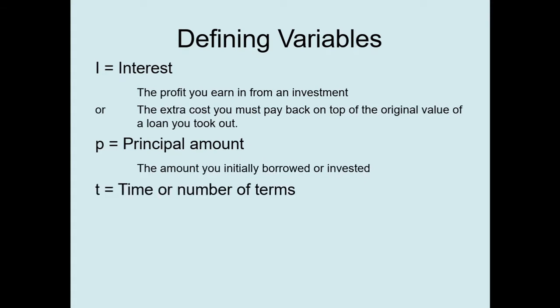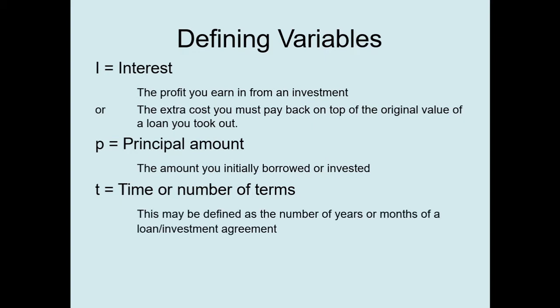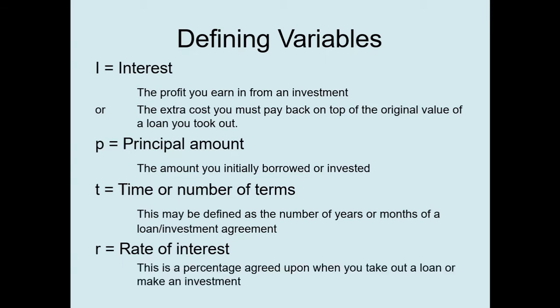T stands for time, or the number of terms. And it's important that you read the question very carefully here to be sure of what the T stands for. Usually we talk about T as being a number of years, but it could also be a number of months, or you might have negotiated a quarterly loan, so every quarter year, 3 months. It depends on the fine lines in your contract. And R represents a rate of interest. This is the percentage amount that you agree to either pay back on a loan or that the bank has agreed to pay you on your investment.